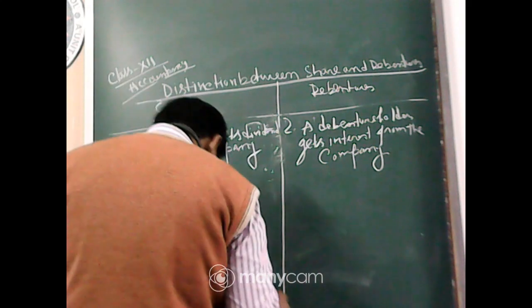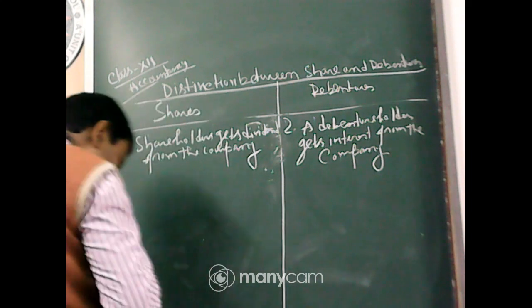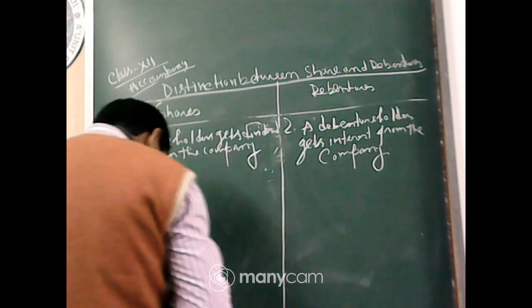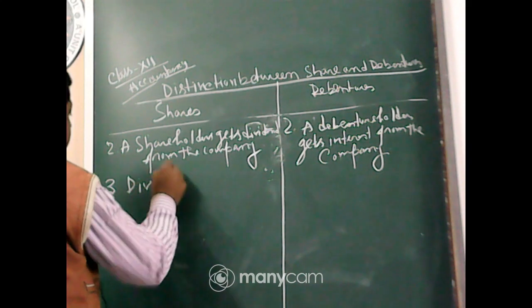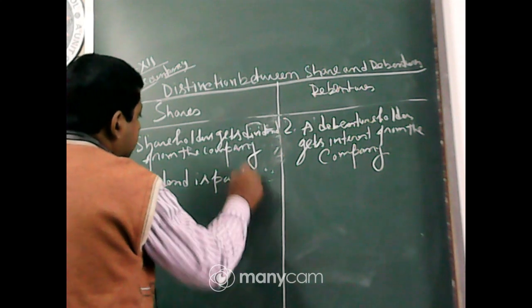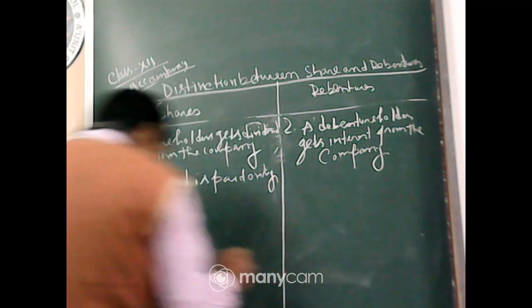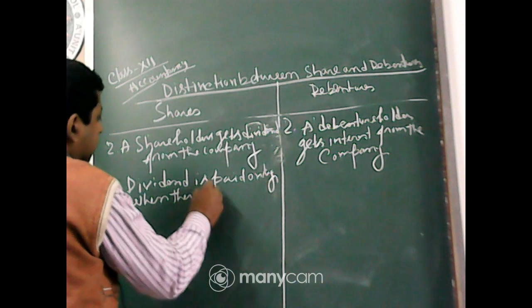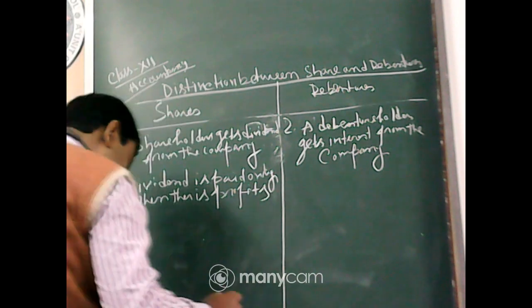Now number 3. Dividend is paid only when there are profits. Okay, there are profits.